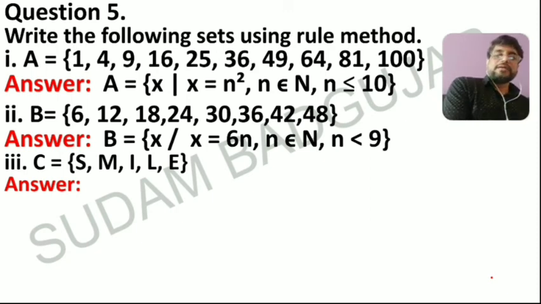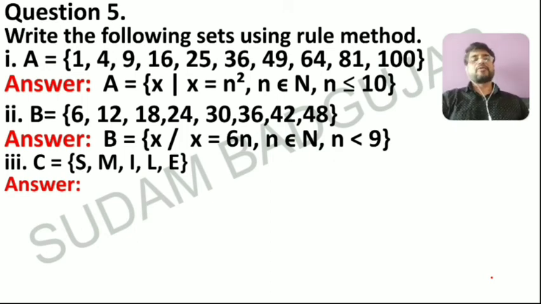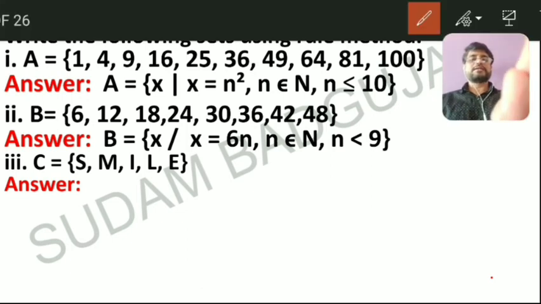Now question number second, set B is 6, 12, 18, 24, 30, 36, 42 and 48. It's clear, it is nothing but the table of 6, but it's till 48. So we have to write the condition. See, the listing method is easier than the rule method. So you practice the rule method, where there is a variable.